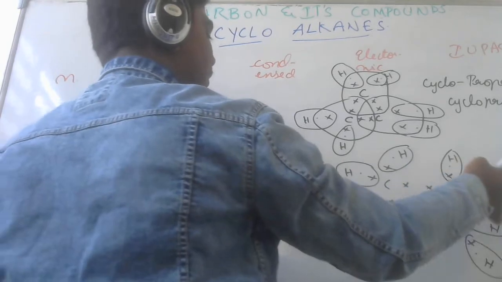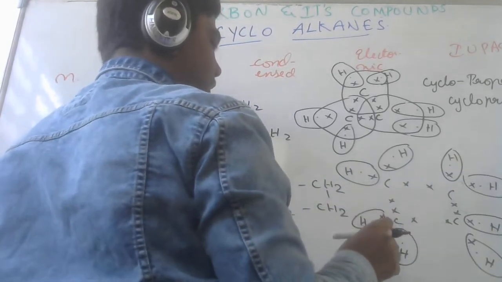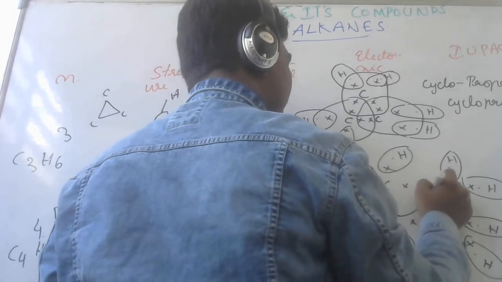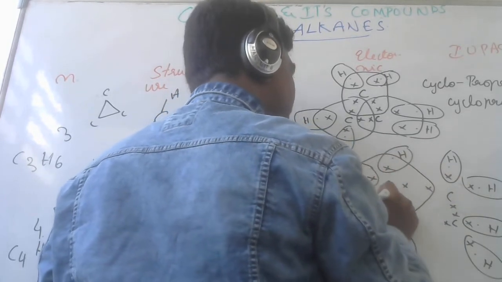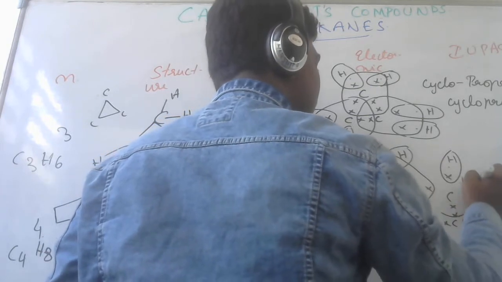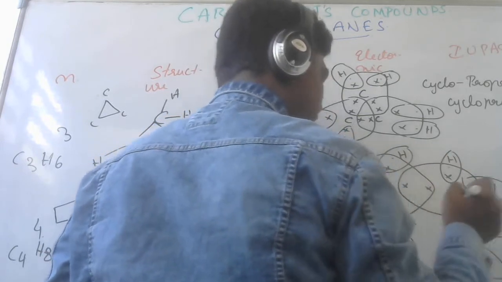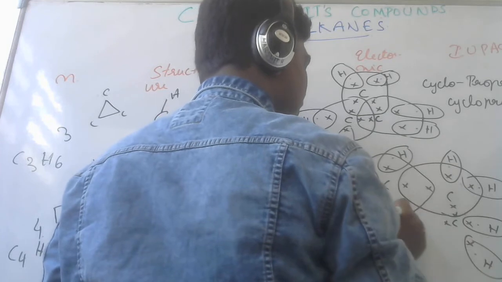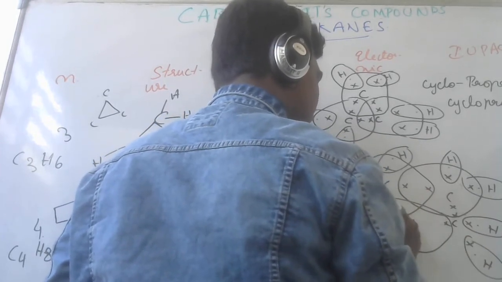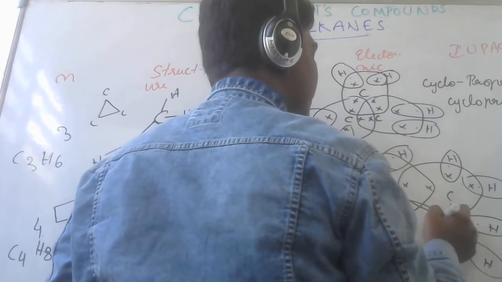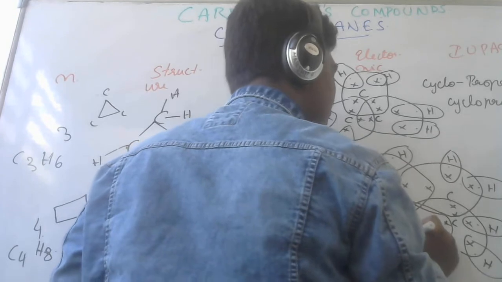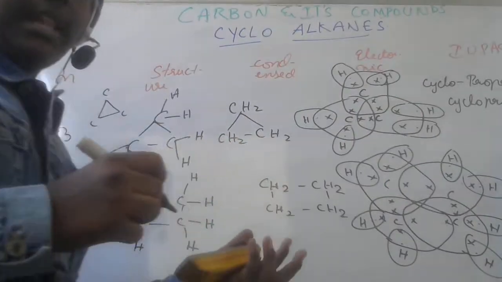We count 8 for the hydrogens, and for each carbon again 8. So this is the electron dot structure.